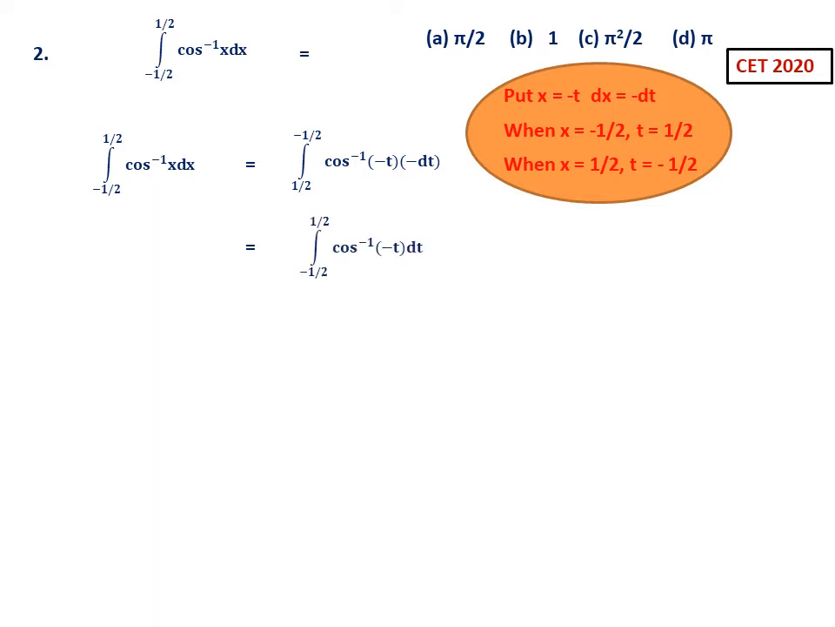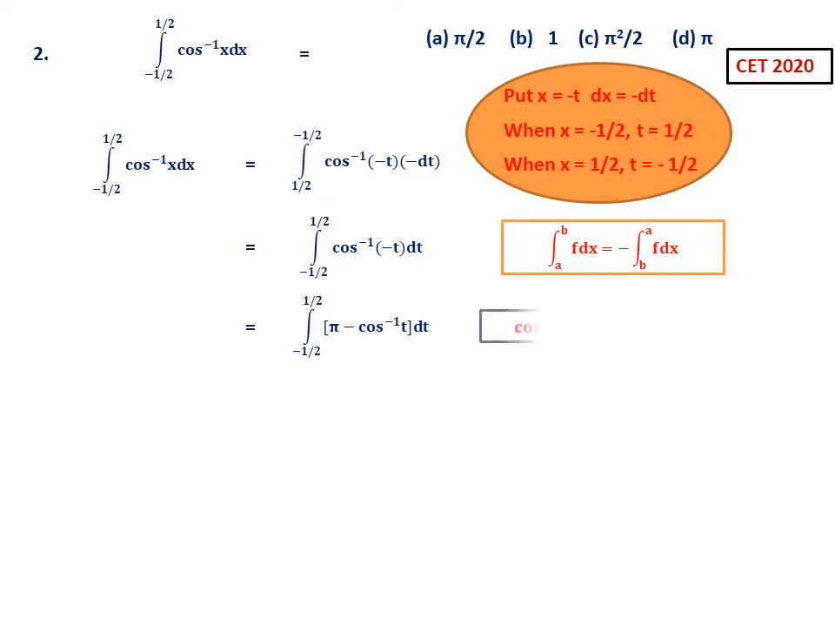Now what I do is, so this is same as minus 1 by 2 to 1 by 2 cos inverse minus t dt, because minus dt, that minus you can interchange with this property. Integral a to b f dx is same as minus integral b to a f dx, if you interchange the upper and lower limit. Now what is the property? Cos inverse of minus t is pi minus cos inverse t. This we have studied in inverse trigonometric functions. So now what you have to do is, so this is the property, so split it now.